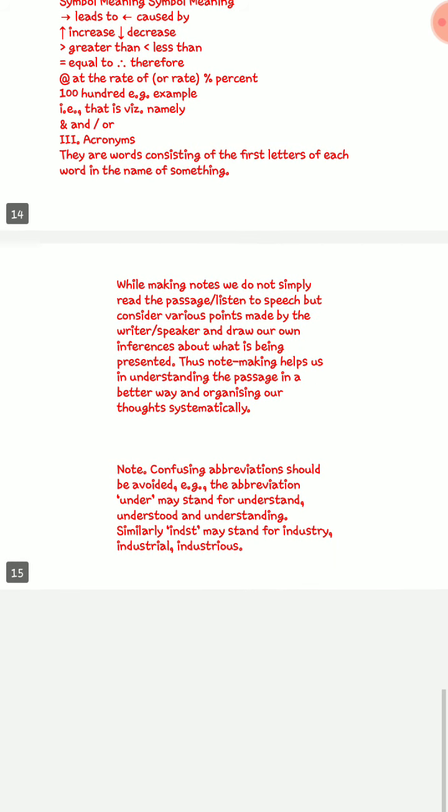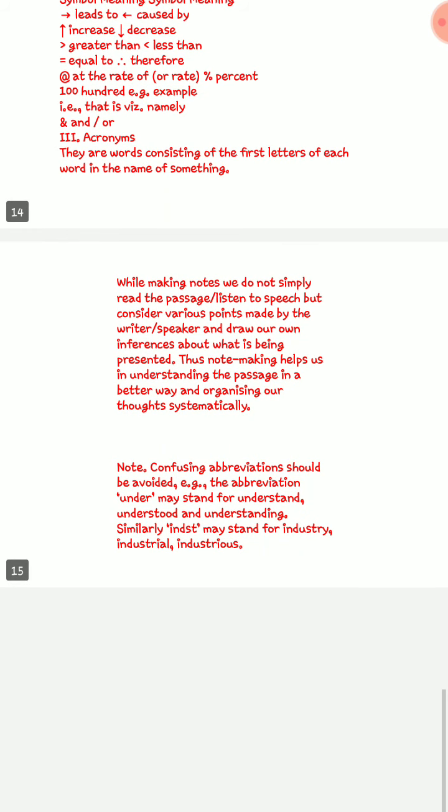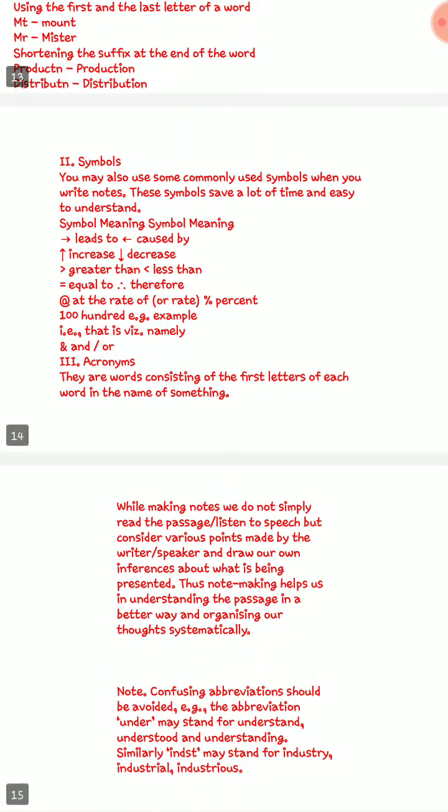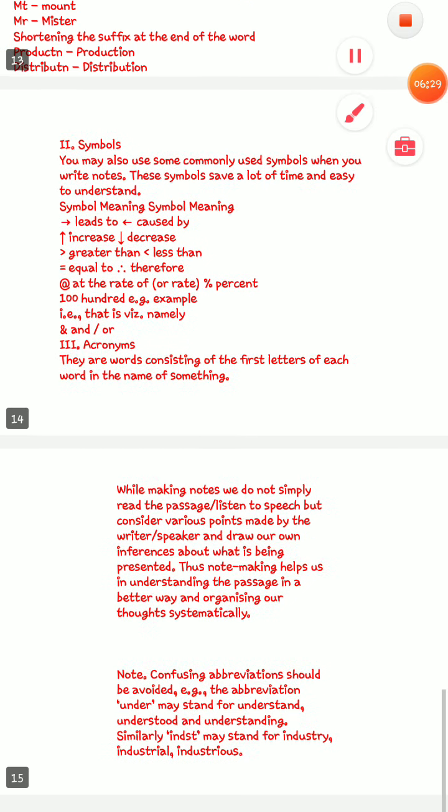Now let me come to the last, but I am hopeful you will learn. I am very much hopeful everyone will do it properly. I am very optimistic about it. Now let me come to the last paragraph to sum it up. So let me come to that.